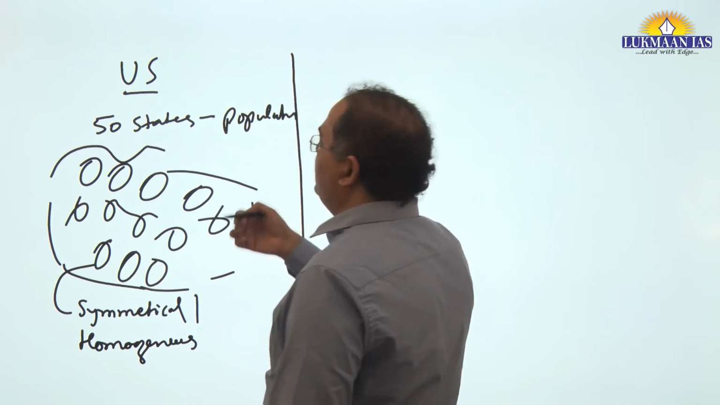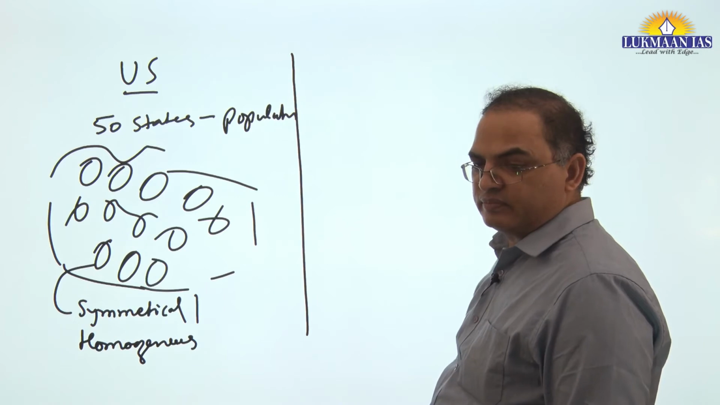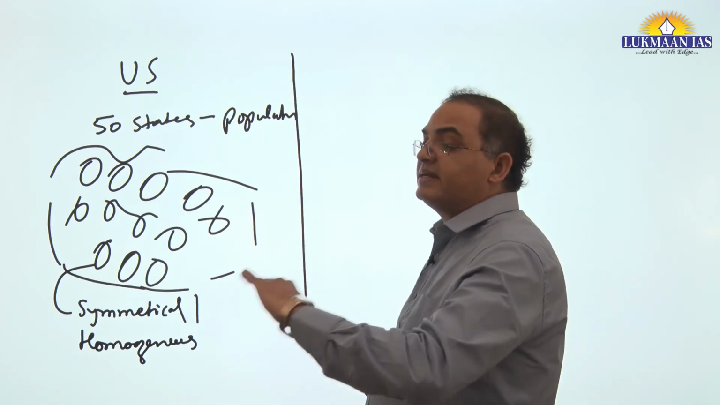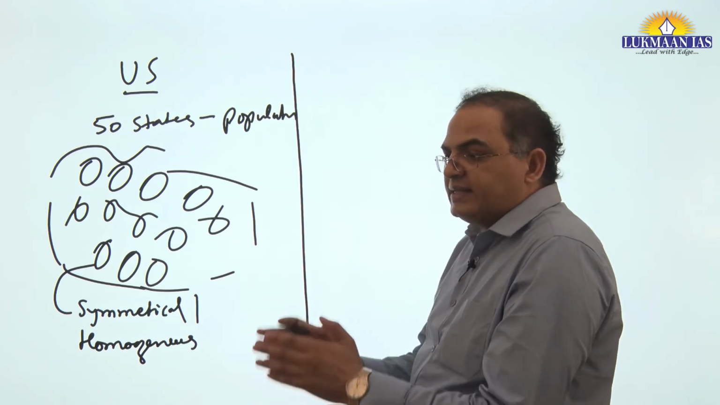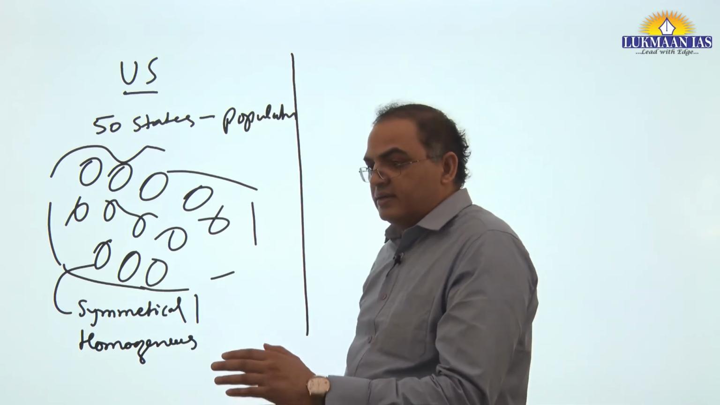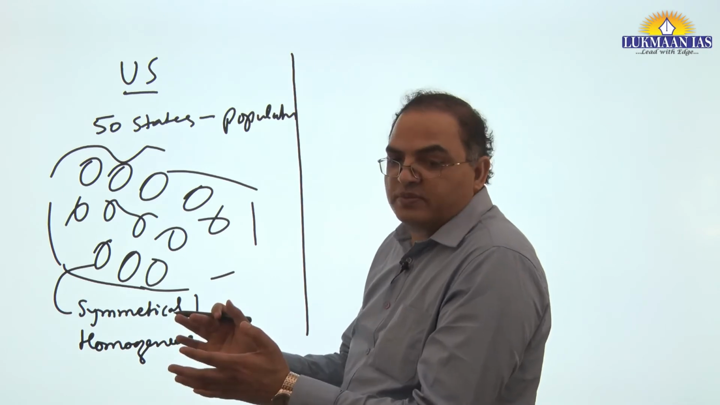Not like UP and Goa, or UP and Sikkim. That is what we mean by the symmetrical aspect. So when states are symmetrical in terms of, let's say, their population, then it addresses almost all problems.